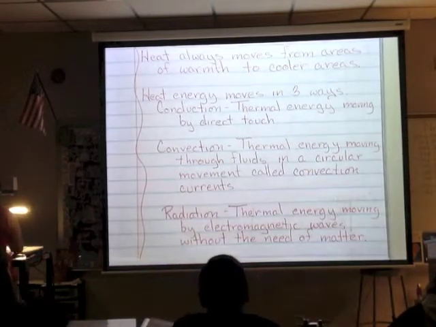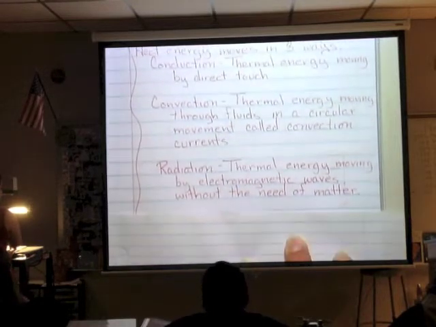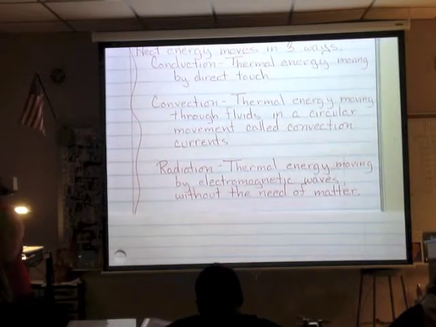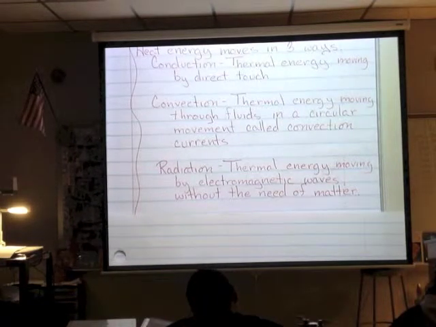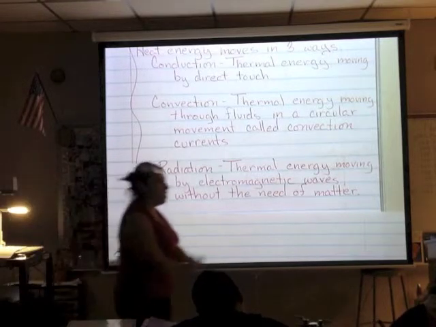And then you have radiation. Radiation is thermal energy moving through electromagnetic waves. Radiation is the only type of energy transfer that does not need any matter.